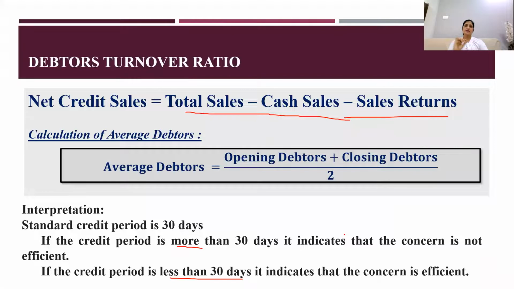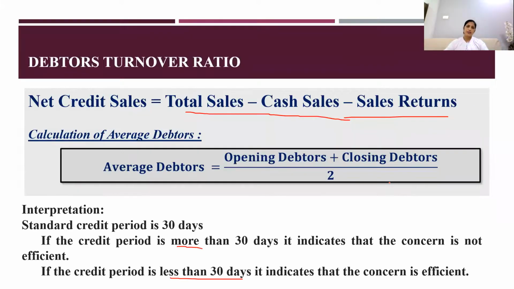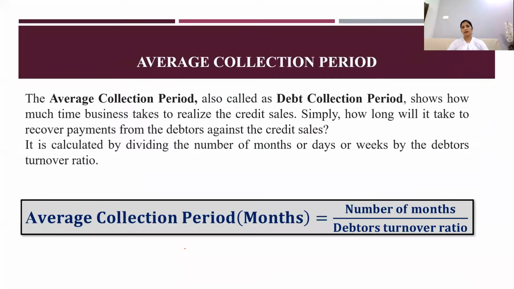Credit sales is total sales minus cash sales minus sales returns. Average debtors is opening debtors plus closing debtors divided by 2. If at all you have bills receivable, you have to add the opening bills receivable and closing bills receivable. Interpretation: the standard credit period is 30 days. If it is more, the company is efficient. If less, it's not efficient.